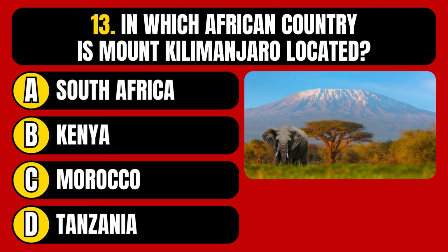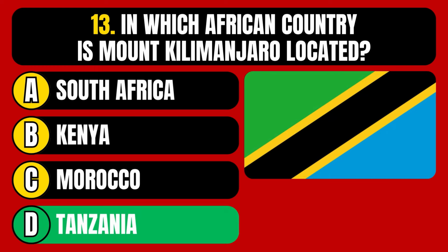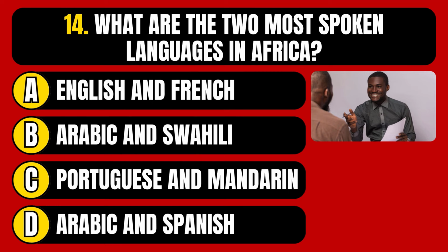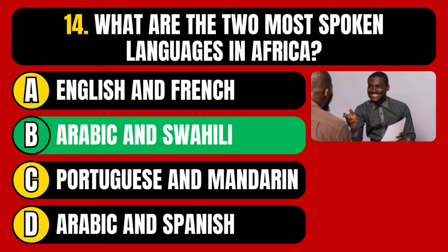In which African country is Mount Kilimanjaro located? South Africa, Kenya, Morocco, or Tanzania? The correct answer is option D, Tanzania. What are the 2 most spoken languages in Africa? English and French, Arabic and Swahili, Portuguese and Mandarin, or Arabic and Spanish? The correct answer is option B, Arabic and Swahili.